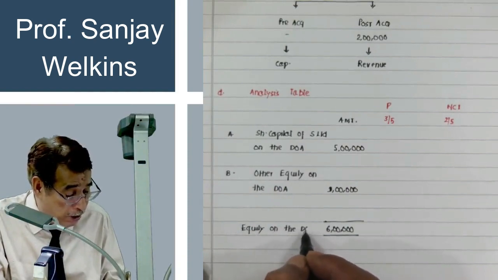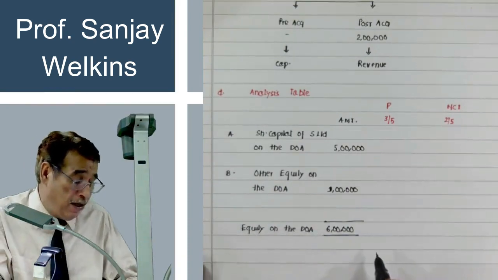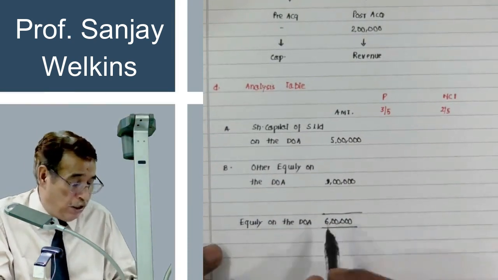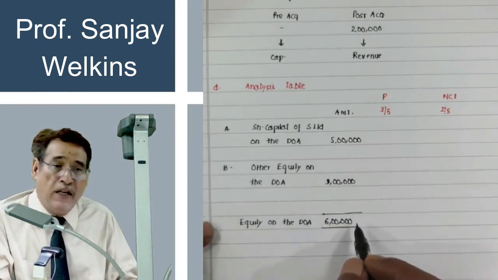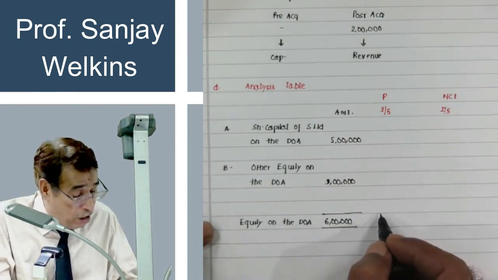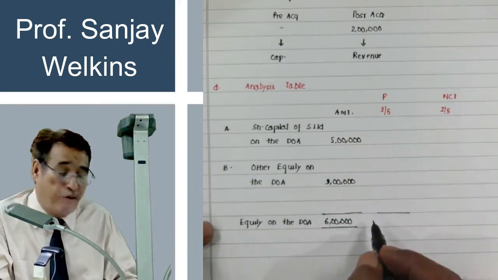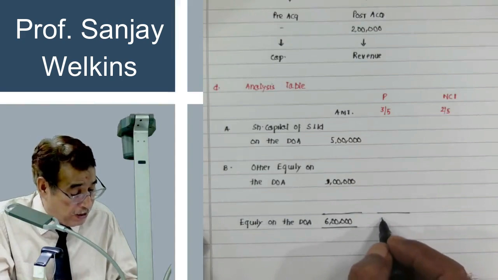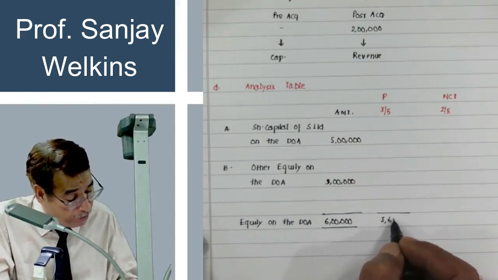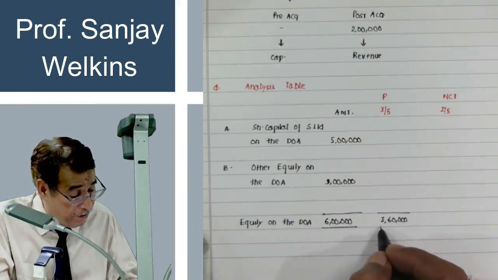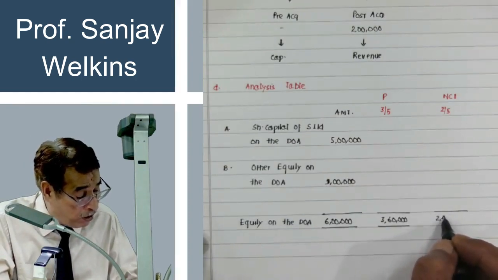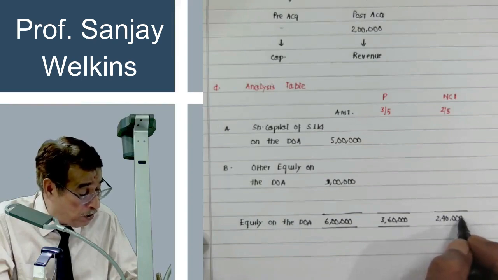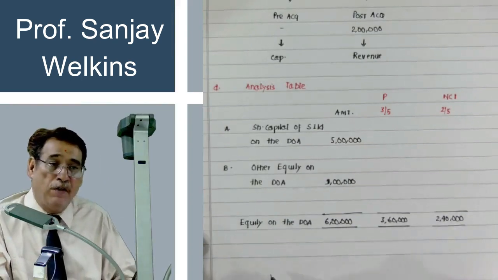So on the date of acquisition, we may say that equity of subsidiary company was 6 lakh. That means when we acquired the control, total net assets must be equal to 6 lakh, and out of those 6 lakh, because 3/5 share belongs to us, we may say 3,60,000 worth of asset belongs to us, and 2,40,000 worth of asset belongs to other shareholders, that is non-controlling interest holders. Is it clear to you?